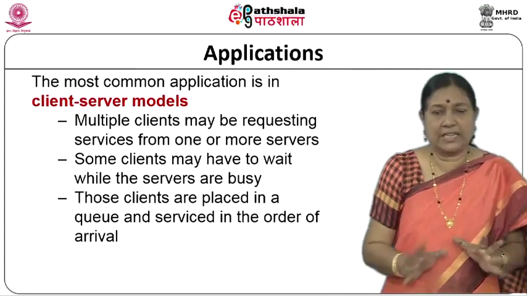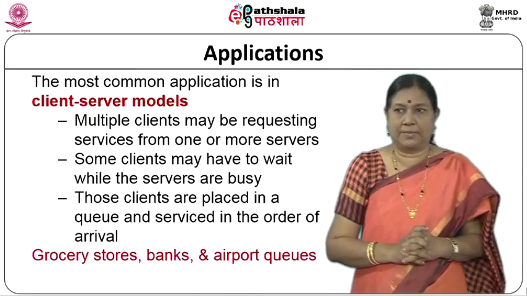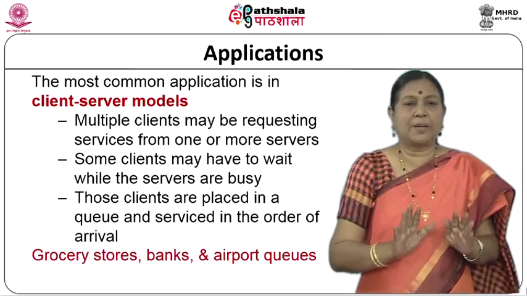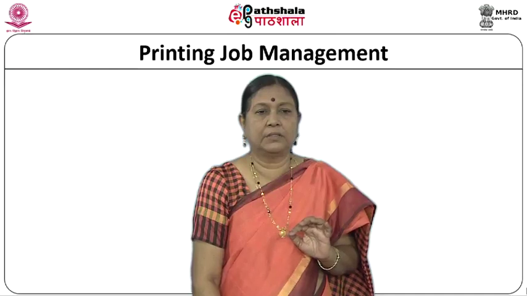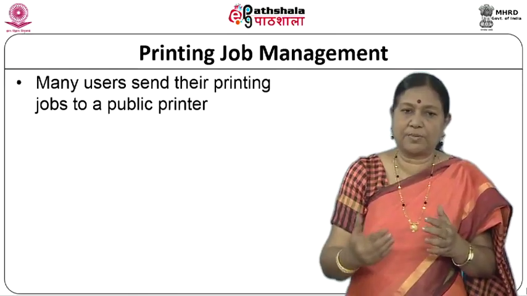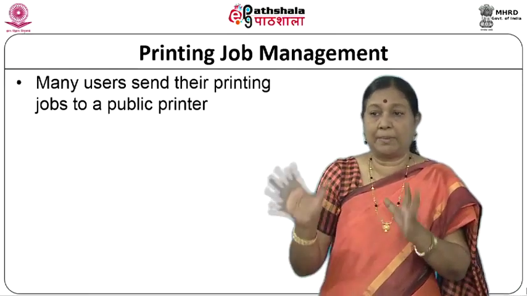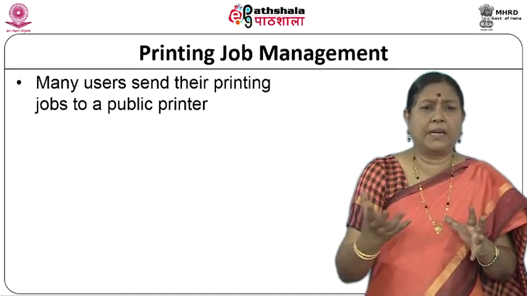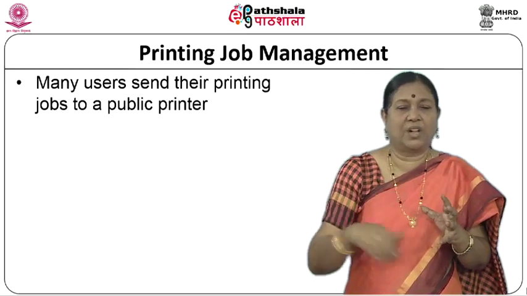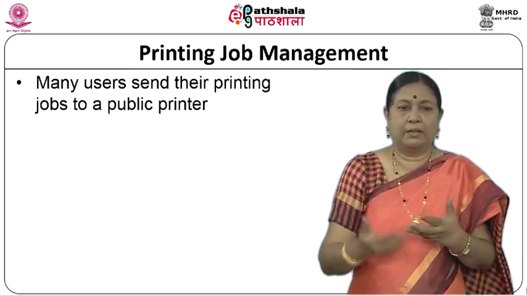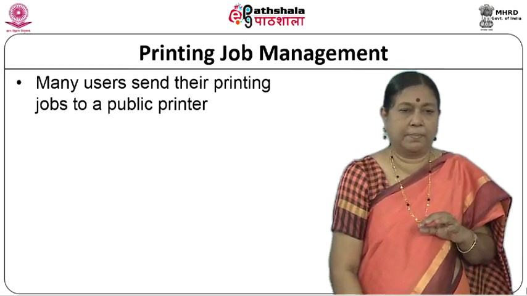Now, let us take the first example of printing job management. We are assuming that the printing jobs are coming one by one and they are being serviced in the order in which they come. Many users will send their printing jobs to the public printer. It is a common printer available. You would have seen in many departments a network printer meant for all the research scholars, and they will be printing their jobs on the public printer.